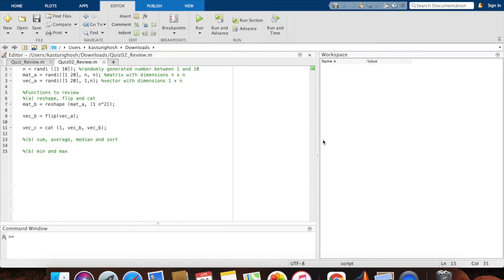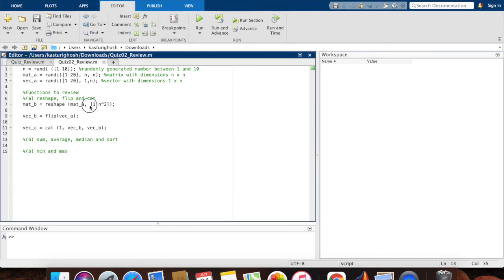All right. So here are a few important built-in functions that have been covered in Module 5 that you should review. The first one is reshape. How reshape works is that you have your mat, the matrix you want to reshape, and then you have the required dimensions given here. Please note that you need to use these square brackets for this. And here I have my n by n matrix, and that's why I've made it into a 1 by n square. Make sure the reshaped dimensions match the actual number of elements in the matrix.